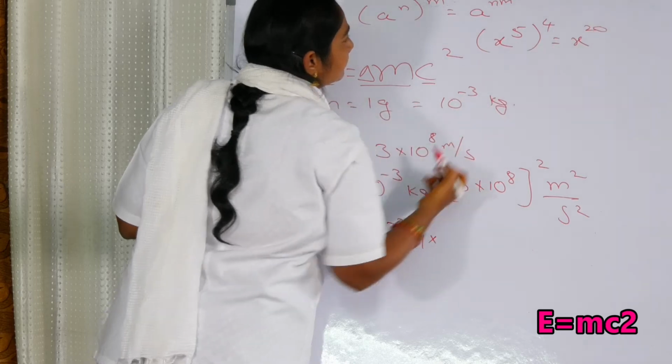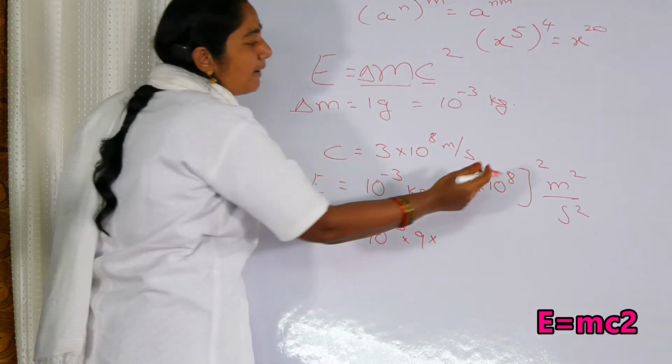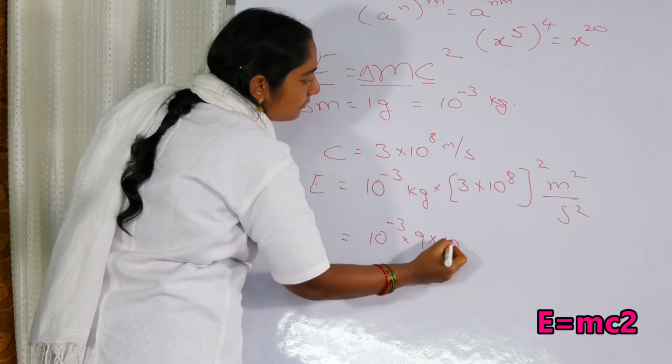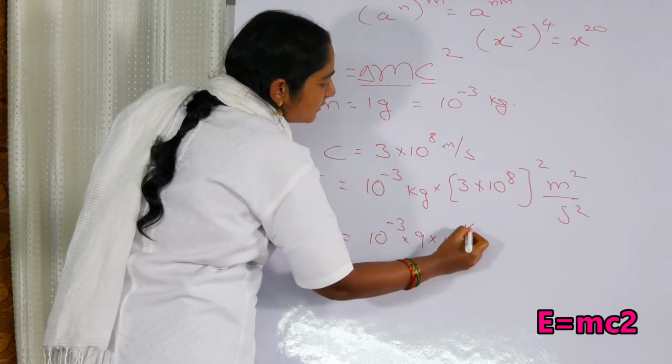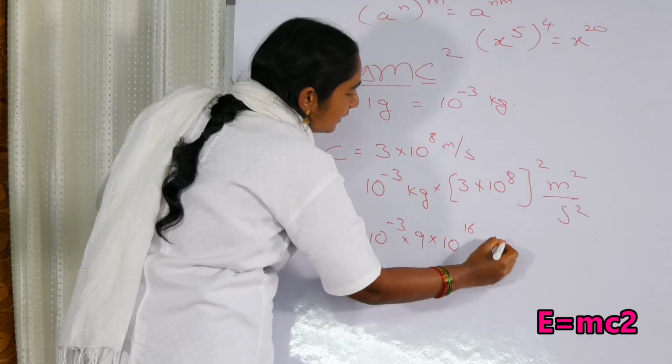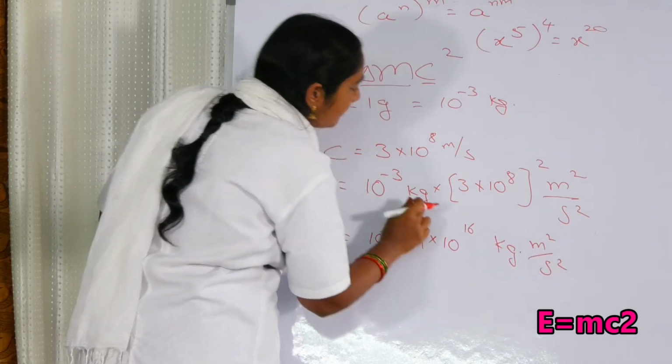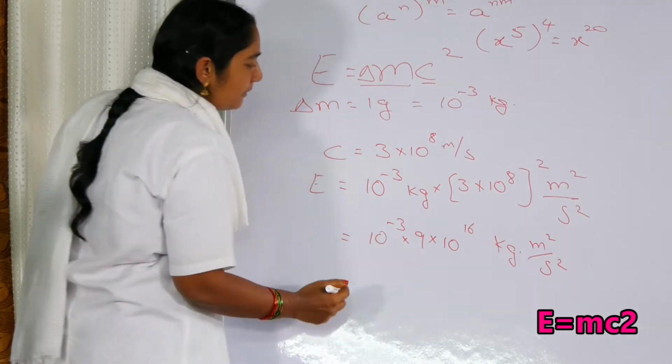That is 20. I think you might have understood. The powers must be multiplied. So now in this case, 10 to the power of 8 into 2, 8 2s are 16. Now kg into meter square by second square. Now I am putting all the units at the same place.